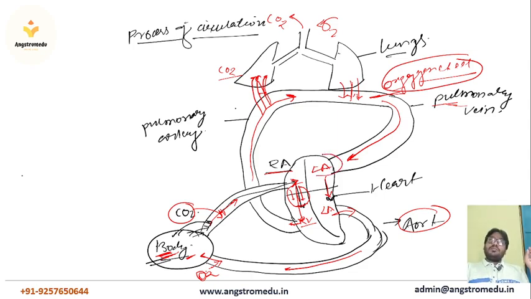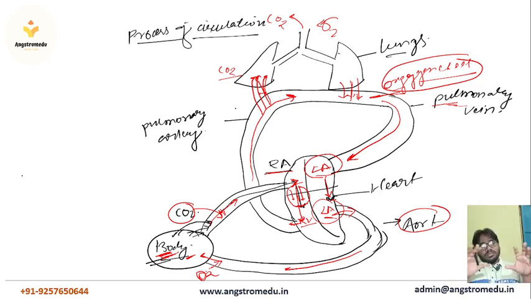This left atrium is full of oxygenated blood, meaning the left atrium always contains oxygenated blood. Now this oxygenated blood will transfer into the left ventricle through the bicuspid valve, and from there it is pumped all over the body.